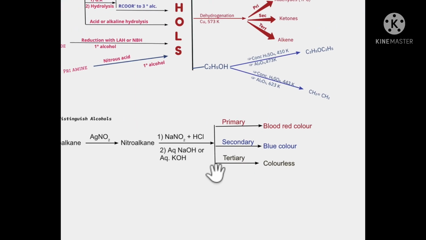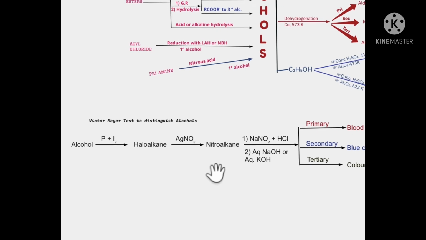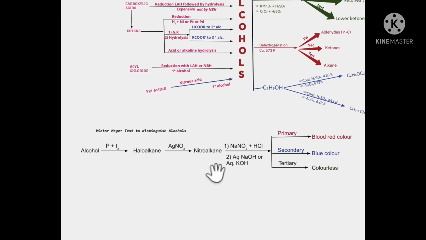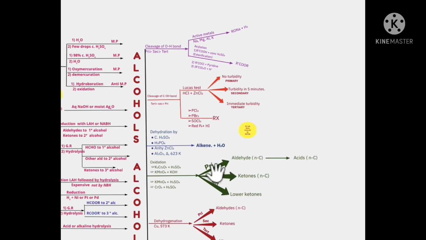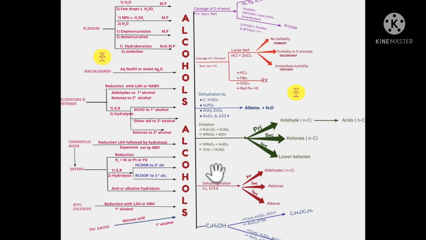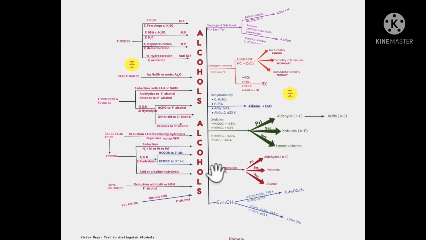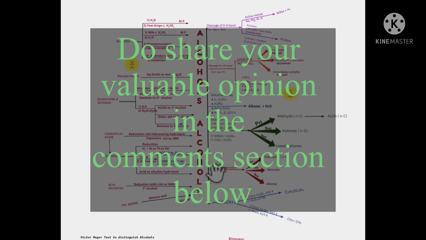Now, just recall the flow chart and can you tell me what is the other method by which we can distinguish between the different types of alcohols? Yes, of course, the Lucas test, right? I hope this makes your learning and ability to recall a little simpler.